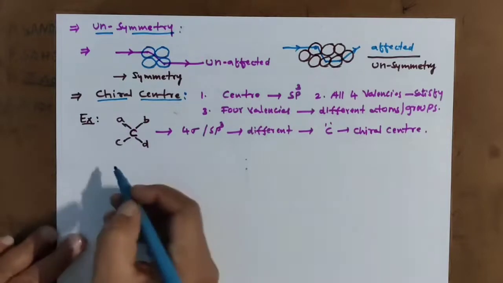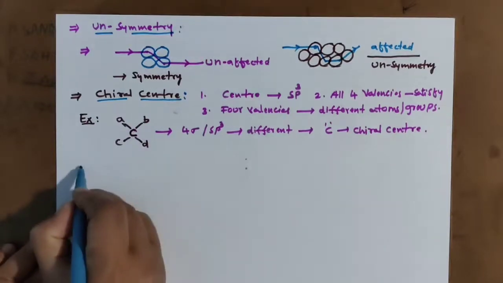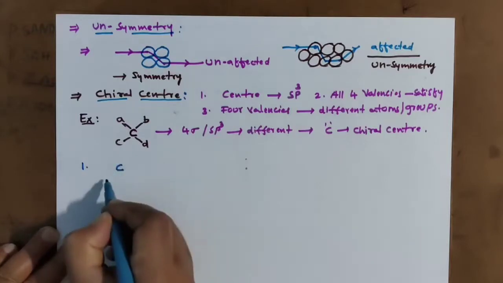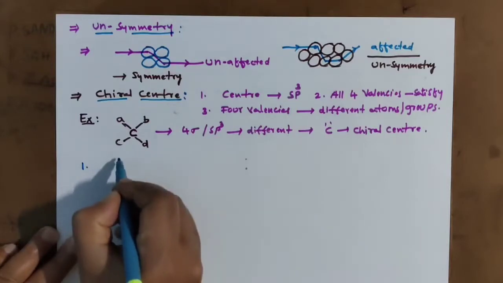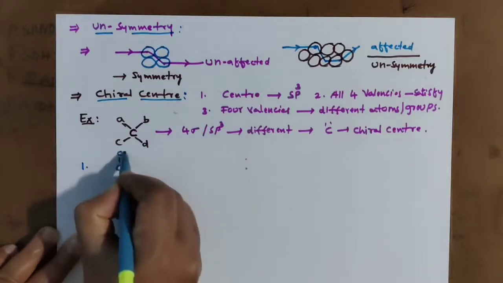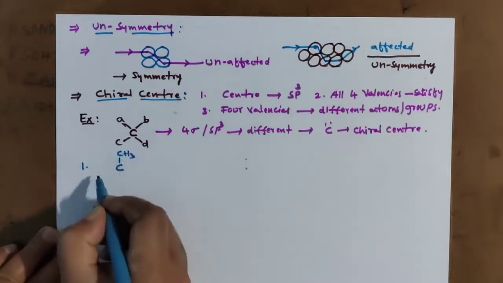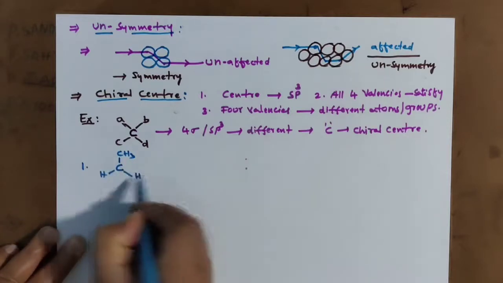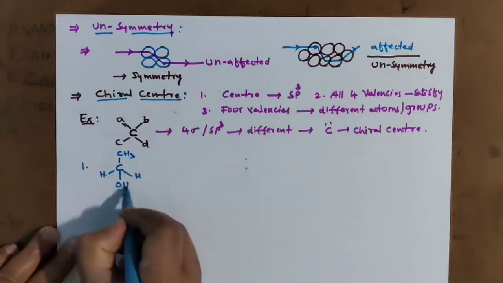Now taking an example, this carbon is bonded with a methyl group, and here hydrogen, and here hydrogen, and here an OH group.